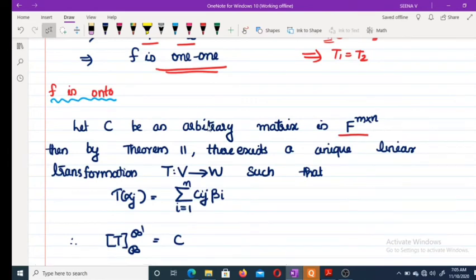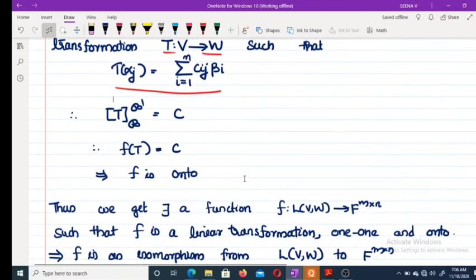Then by yesterday's theorem there exists a unique linear transformation T from V to W such that T of alpha j is equal to sigma i varies from 1 to m, Cij beta i. Therefore, matrix of T related to B and B dash is equal to C. This implies f of T equal to C.